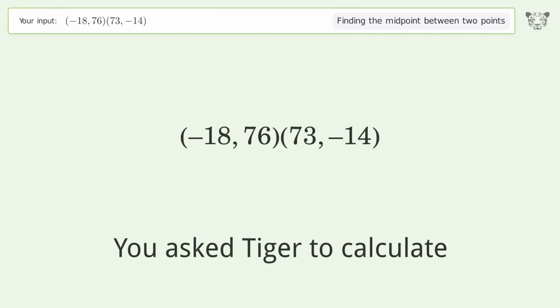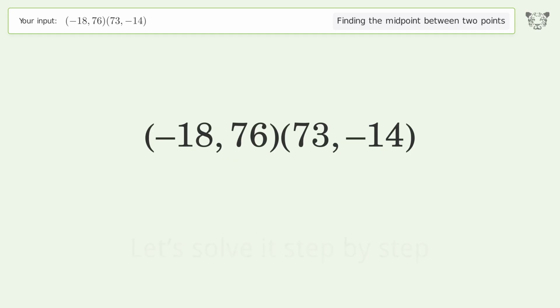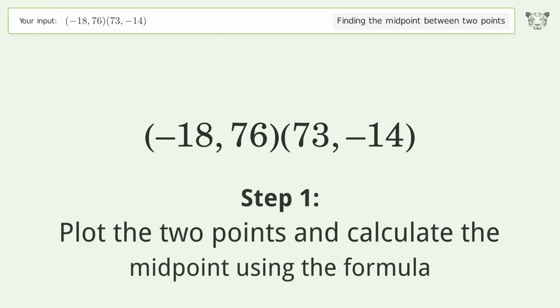You ask Tiger to calculate. This deals with finding the midpoint between 2 points. The midpoint between the 2 points is (27.5, 31). Let's solve it step by step. Plot the 2 points and calculate the midpoint using the formula.